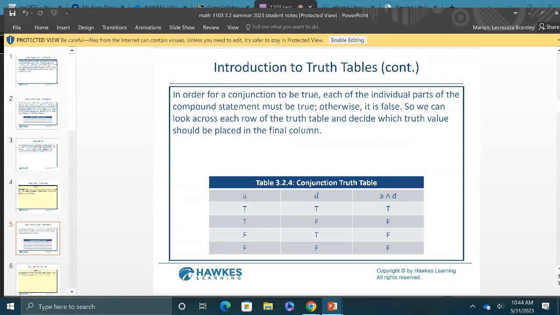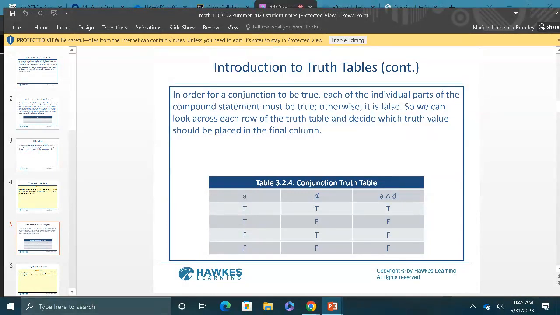So basically, if you have A and D, you're going to be given A and D. You don't have to create these. You're going to be given these two columns, and they may leave this last column blank. So what you have to do is see how this is the and symbol. On my sheet, I have the and symbol. It says and is only true when both are true. So I'm going to write this fact on here to help you as we go along.